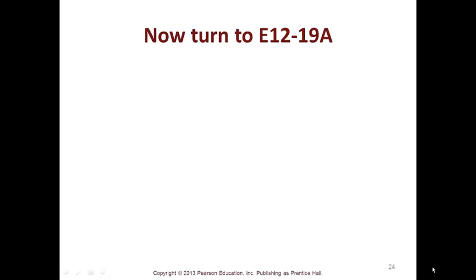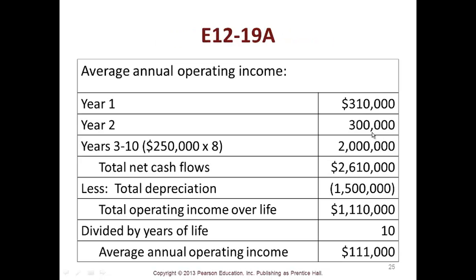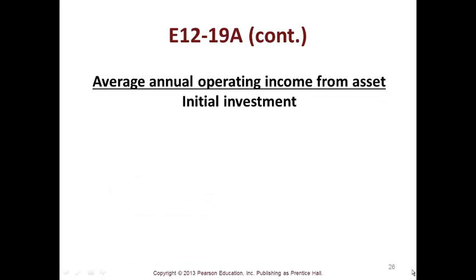So let's look at 12-19A. Here's your year 1, your year 2, and your years 3 through 10. Total net cash flows less your total depreciation is your operating income over life, divided by those 10 years, is an average annual operating income of $111,000. So the average annual operating income divided by the initial investment is 7.4%.